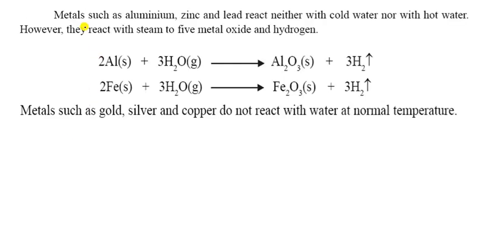Yes, let us start. Metals such as aluminum, zinc, lead react neither with cold water nor with hot water, but they react with steam. Metal oxides and hydrogen are formed. So let us see here. Aluminum reacts with water vapor, that means steam. So it forms aluminum oxide. So that name is aluminium oxide.